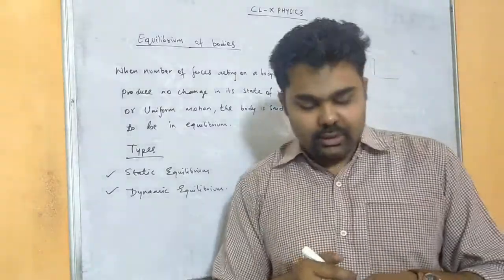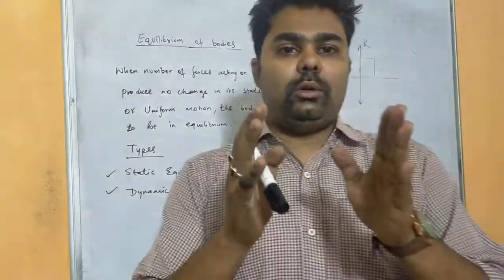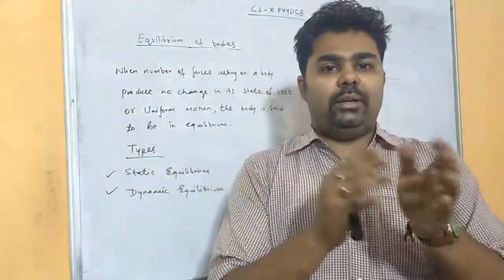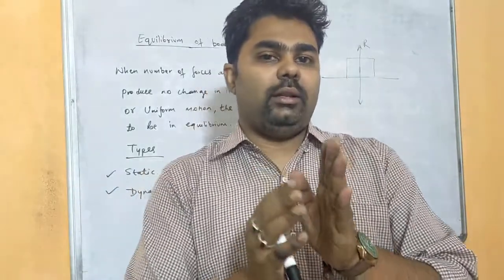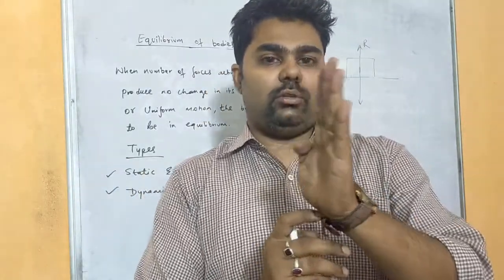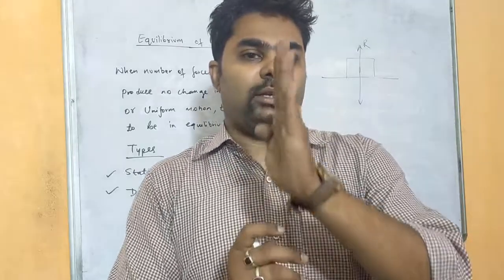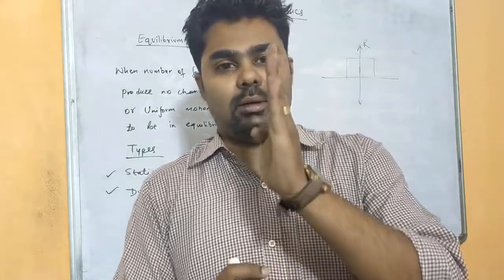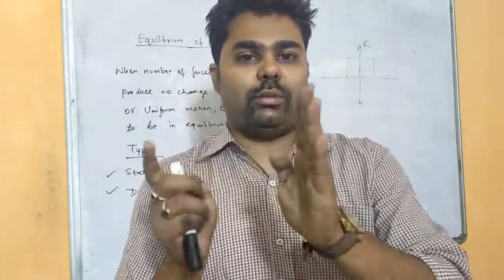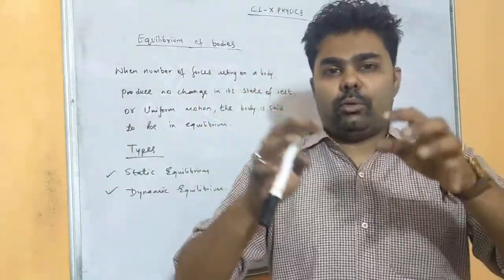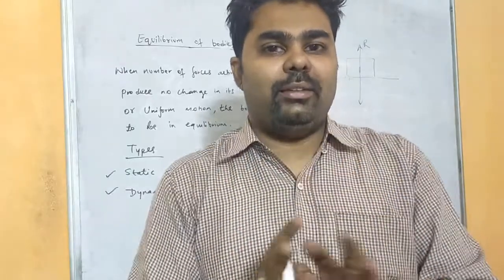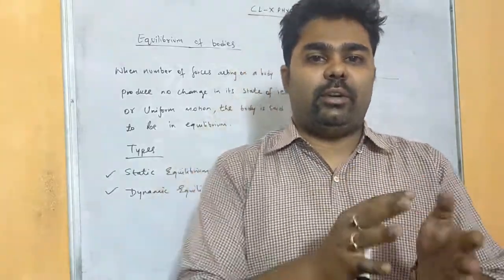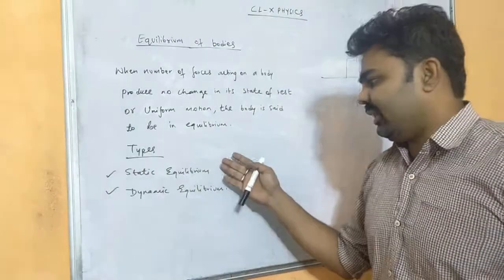Similarly, we have seen in a tug of war, when the two sides pull with the same force, then the center does not move left or right, it stays at its fixed point. That means both the forces are balanced. When multiple forces are working on an object and all the forces are balanced, the object will remain in a state of rest. That is called static equilibrium.